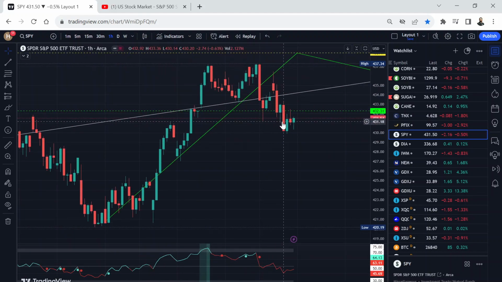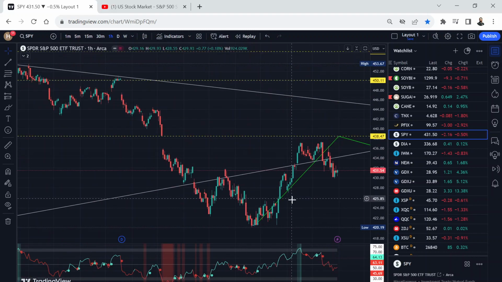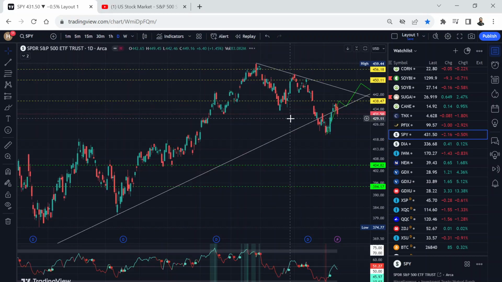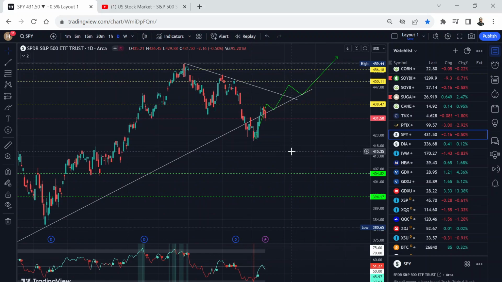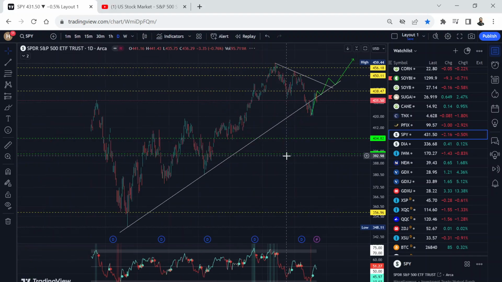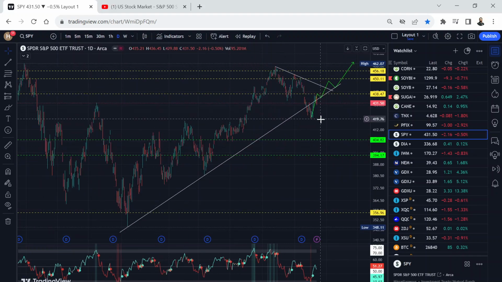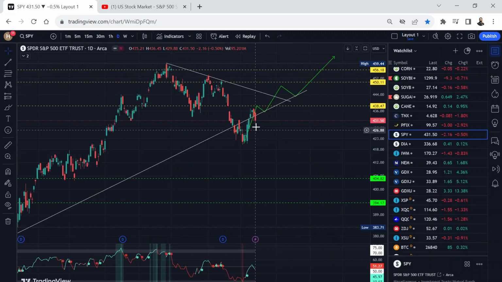The reason the market came down is to fill this gap. Now there's no gap left, so there's no reason for market to go down. There's no gap left down here. There's a gap all the way down here. Sure, we can go there, but I think it's going to be very unlikely because you're getting this massive pullback, and I think we're ready to fill the upper gap first.